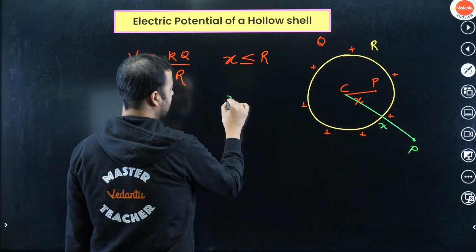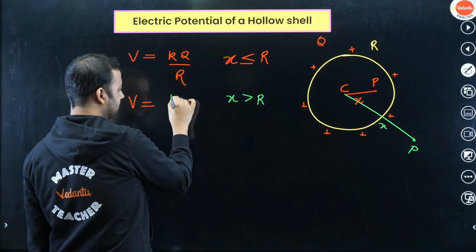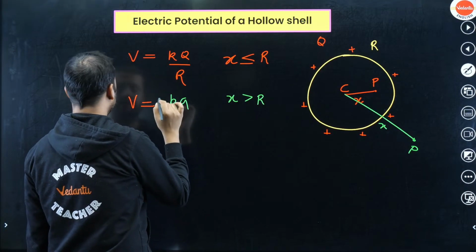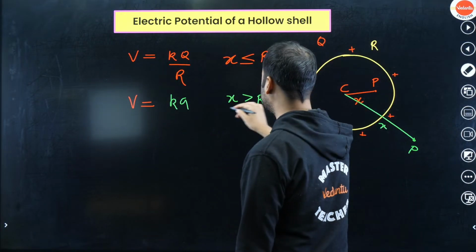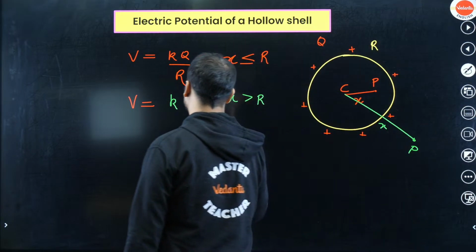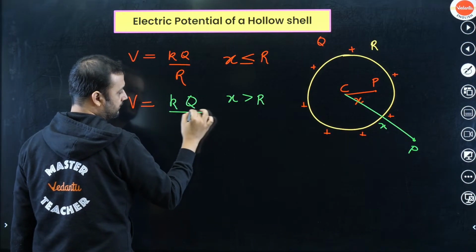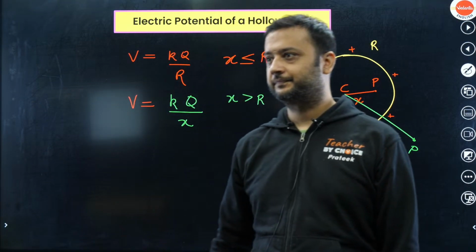So what will be the potential? In this case the result is kQ by x. That means whatever is the distance between the center and the point, kQ by x. So this is the result. Look at this result very, very carefully.